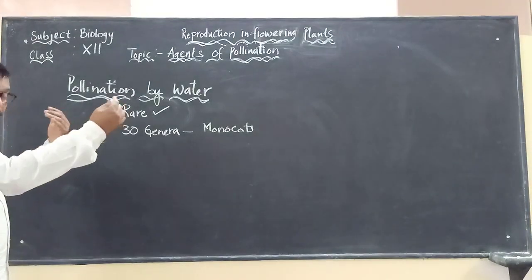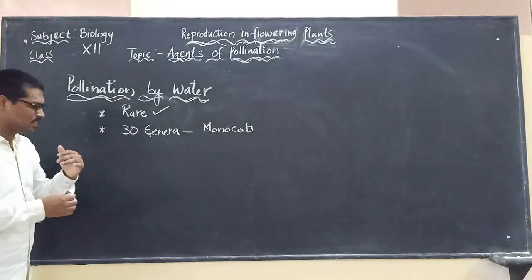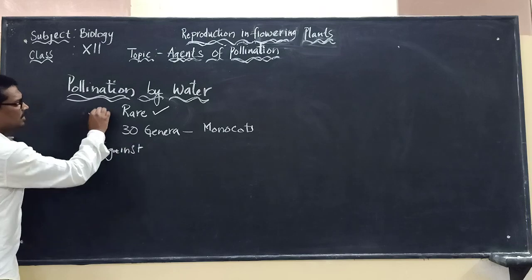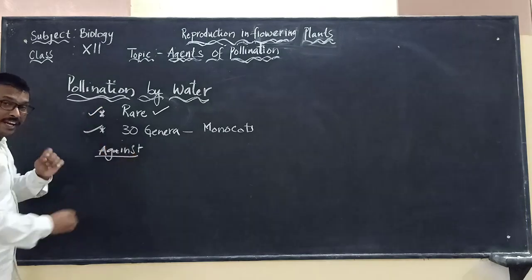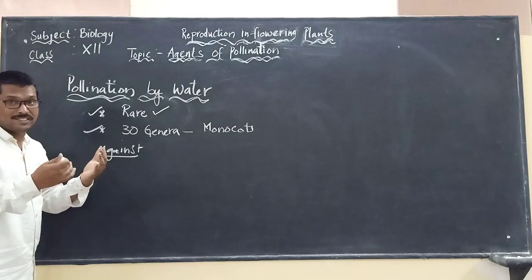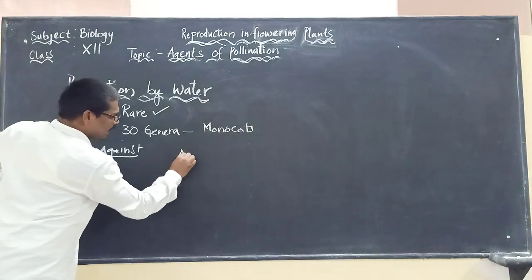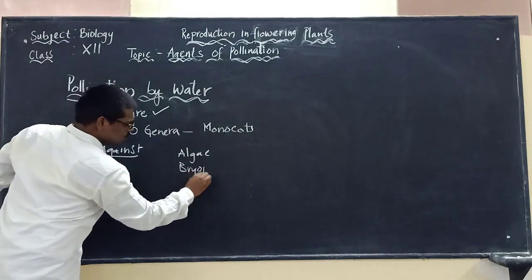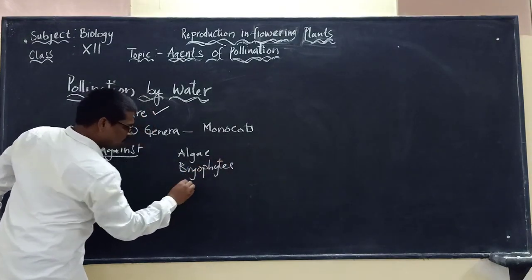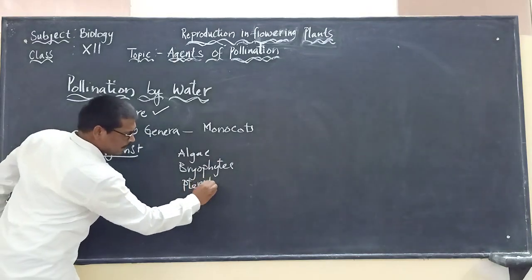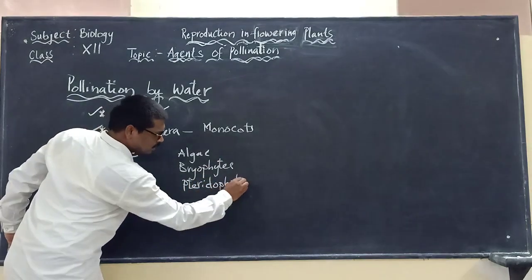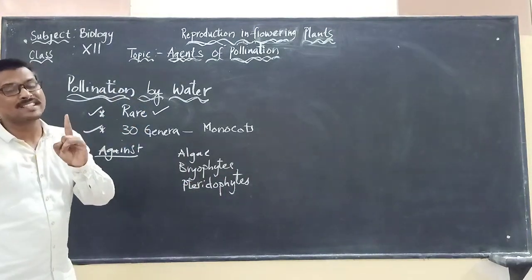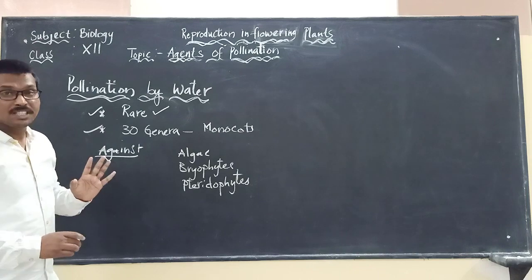It is believed that in the lower plants, like algae, bryophytes, or pteridophytes, compulsorily these plants require water as the transport medium.